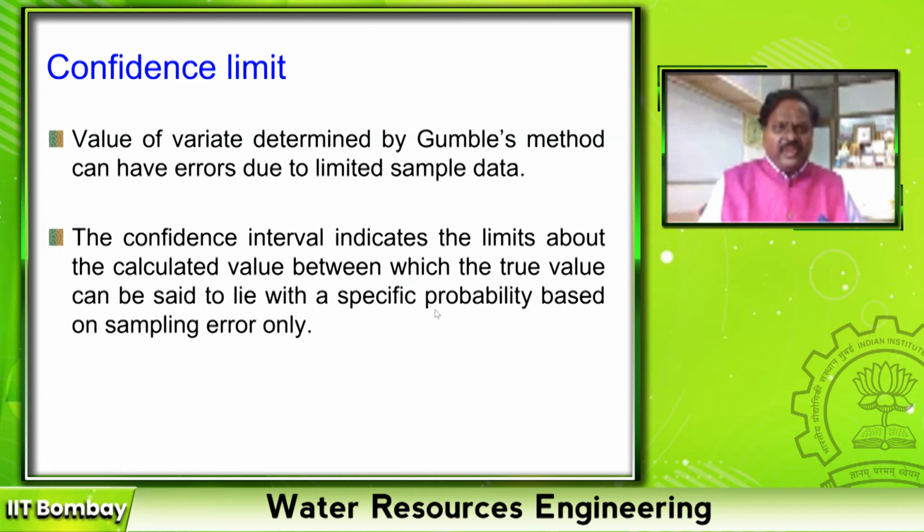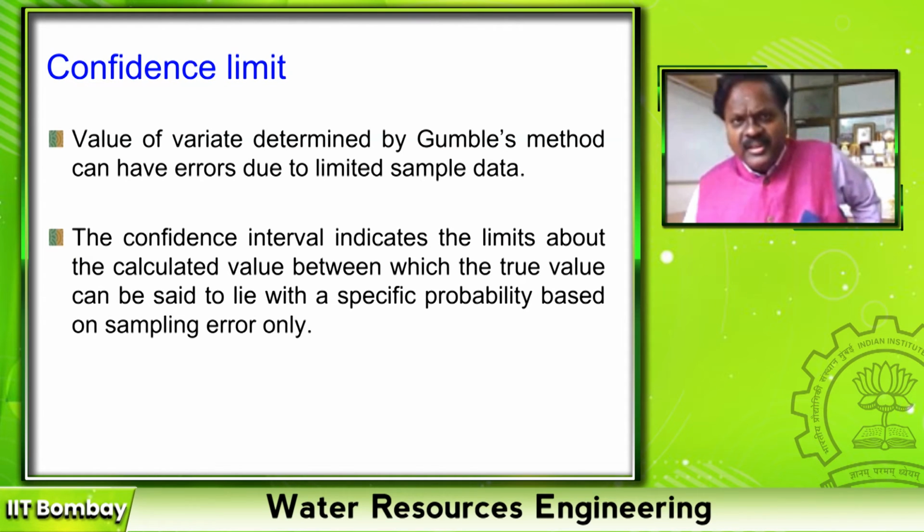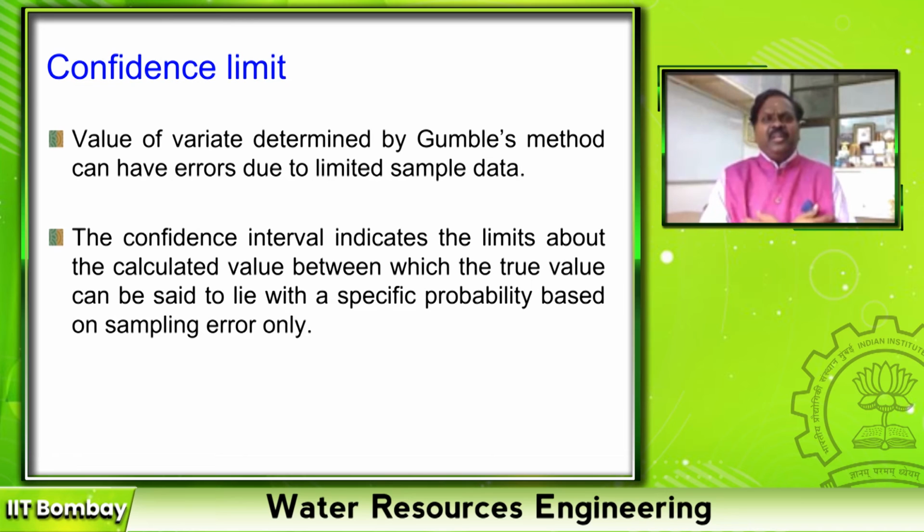Now I have estimated the magnitude of the flood for different return periods. But how confident am I that my estimated value is exactly this value? If I want more and more confidence, then my range of values should be more and more.